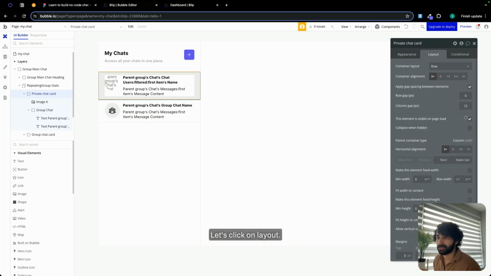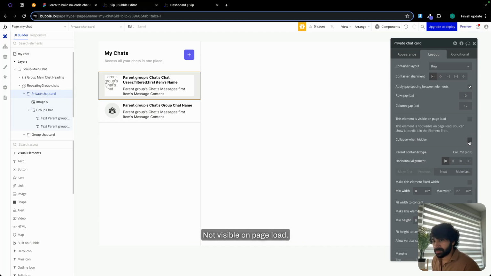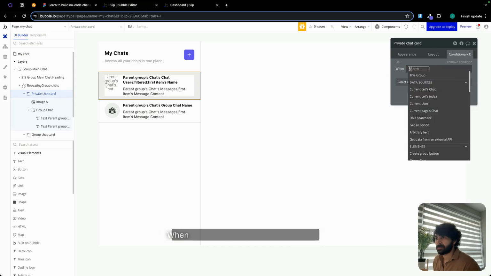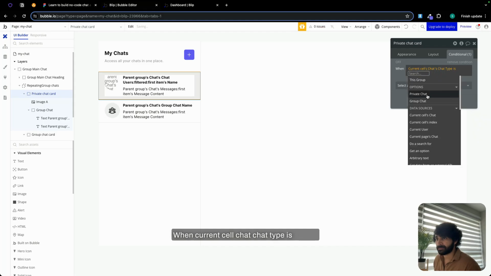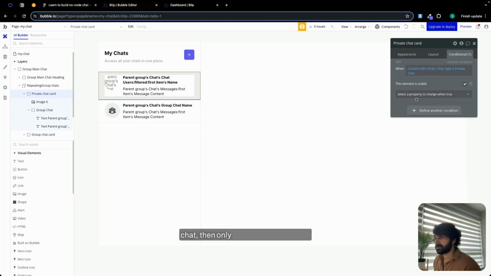Let's click on layout. Not visible on page load, collapse when hidden. Click on condition when current cell chat type is private chat. Then only this element is visible.